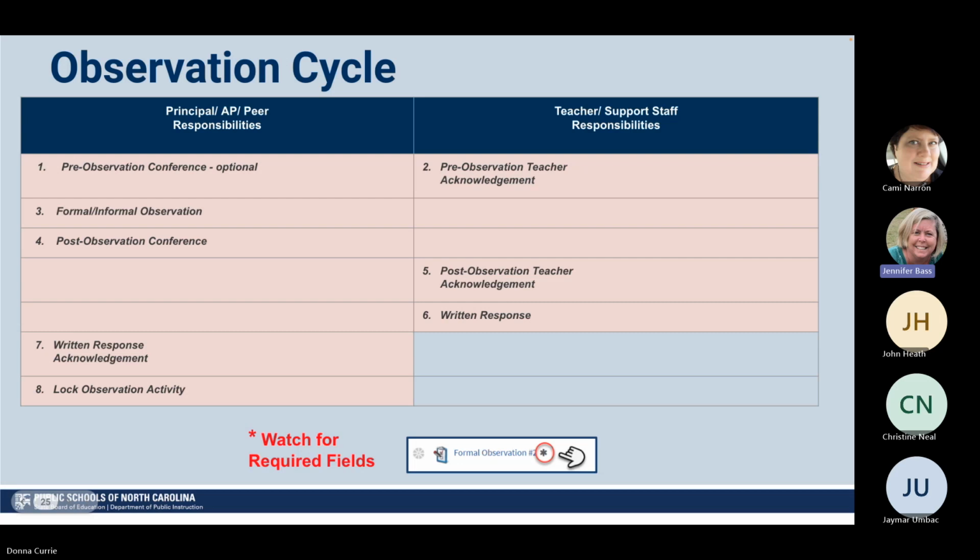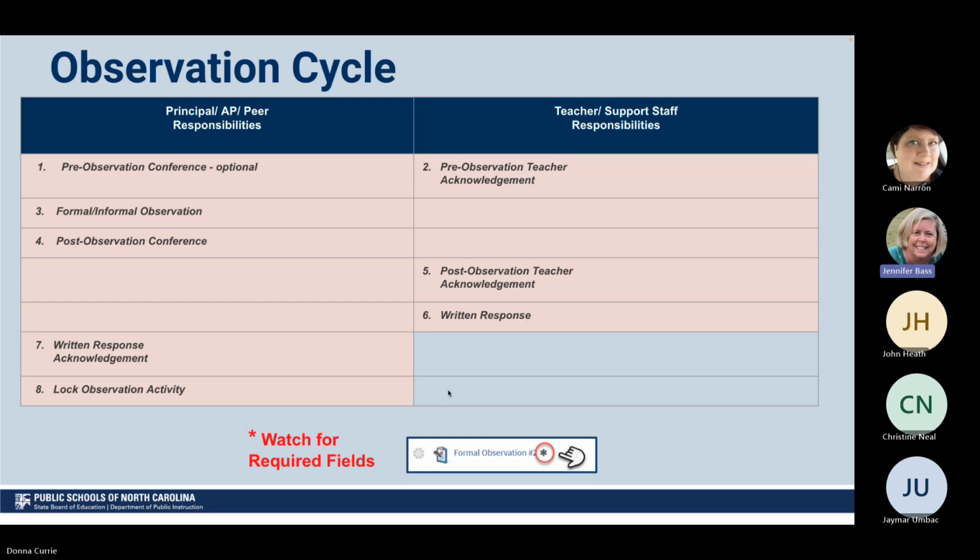Then it goes back to the teacher for the post-observation acknowledgement. If they want to add a written response, they can do that at this time. If a written response is submitted, it will go back to the principal, who has to acknowledge that. When everything is completed, the principal will lock the observation activity and the observation cycle will be finished and complete.